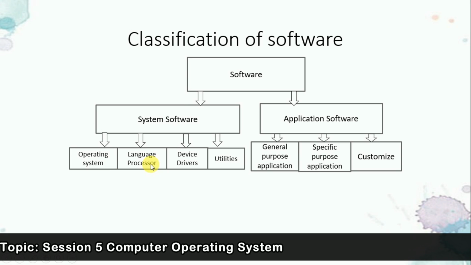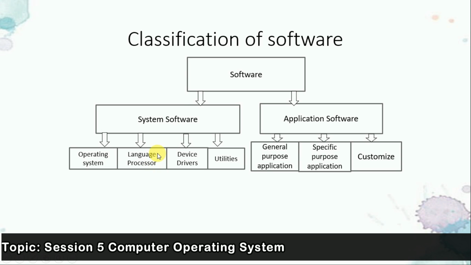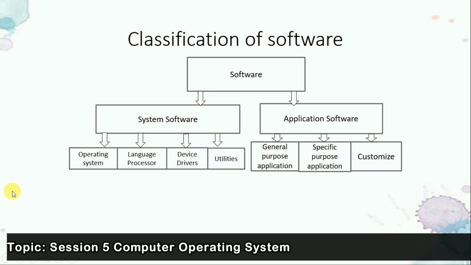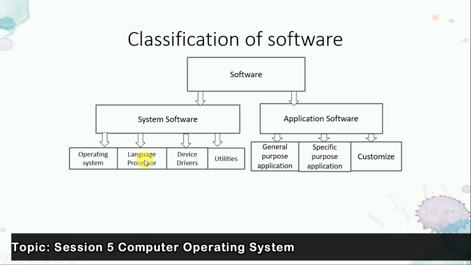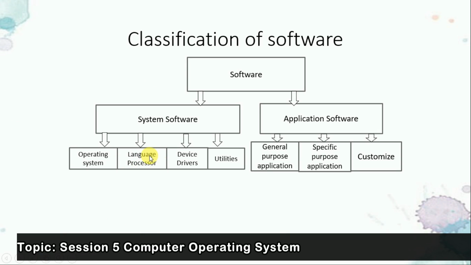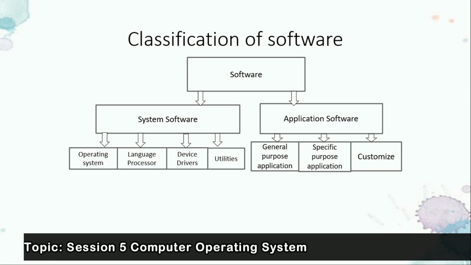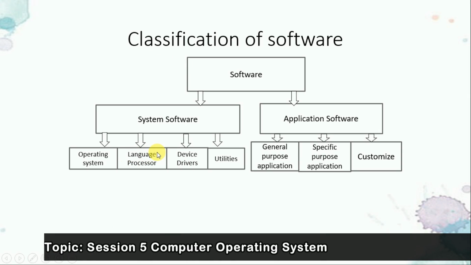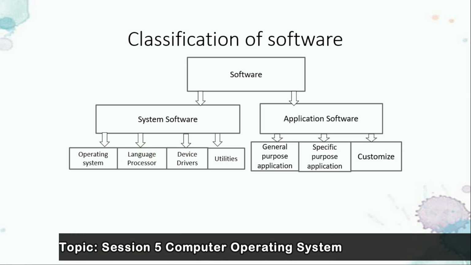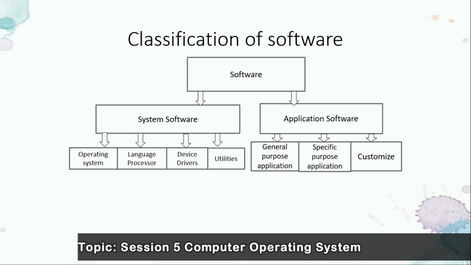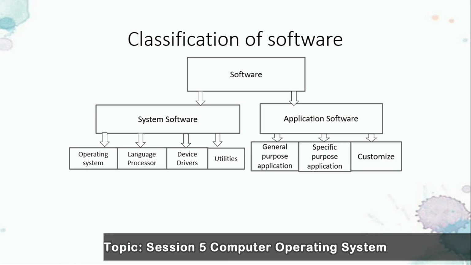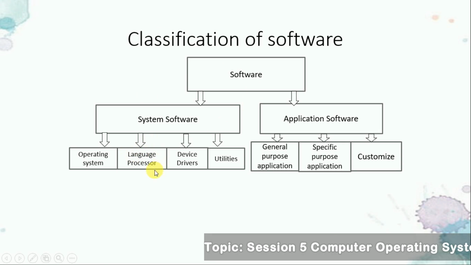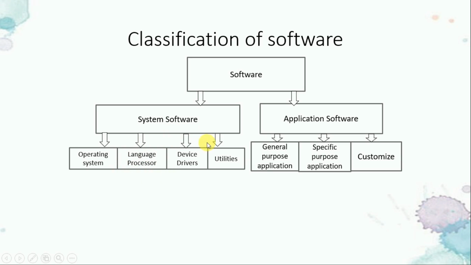Language processor, everyone knows that the computer understands only the language of binary. वो सिर्फ binary language को समझता है, that is 0 and 1, machine language को. तो हमें क्या चाहिए? हमें language processor चाहिए. Like you take one example, एक स्टेट को लेकर आप बात कर रहे हो, या एक कंट्री को लेकर बात कर रहे हो, like India and then Russia has their own language and India is having their own language. तो अगर किसी पर्सन को नहीं समझ में आ रहा है, so there is a mediator in between. So the mediator over here for the computer is the language processor.